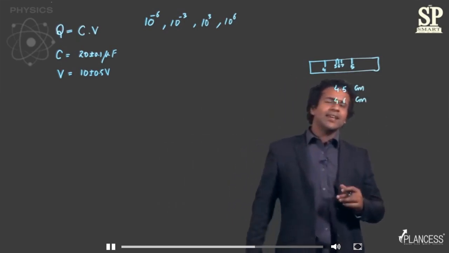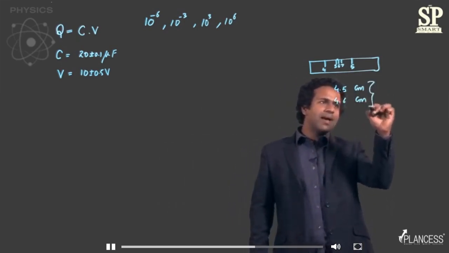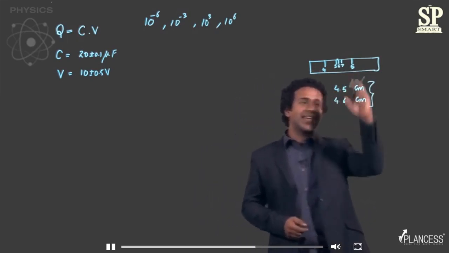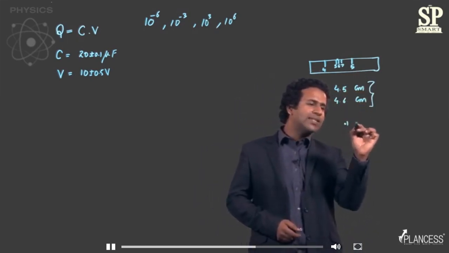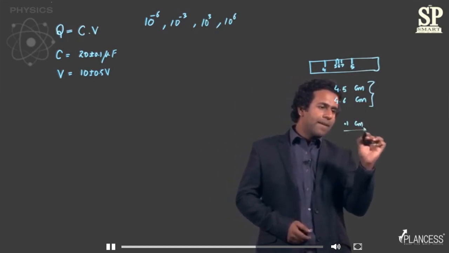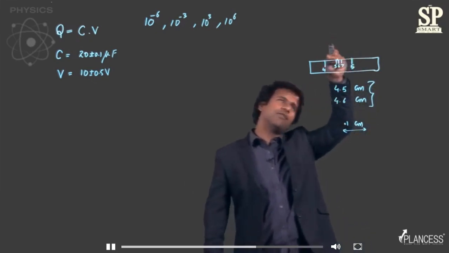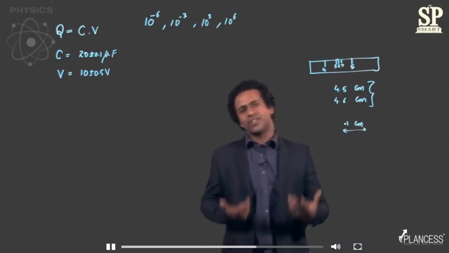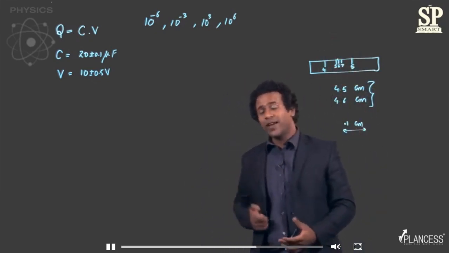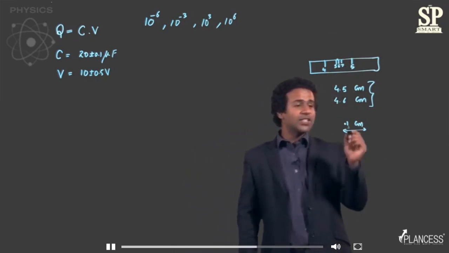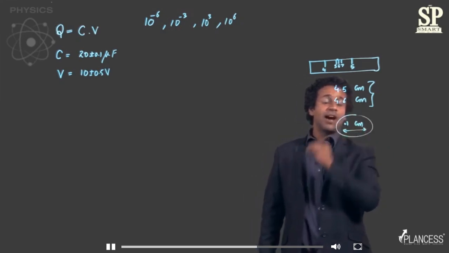So we can say that the maximum error that can creep into your measurement when you're using the scale is 0.1 centimeter, right? Because the possibility is that the measurement was very close to 4.6, but you took it as 4.5, or it was very close to 4.5 and you took it as 4.6. So the only error that can come is after the decimal.